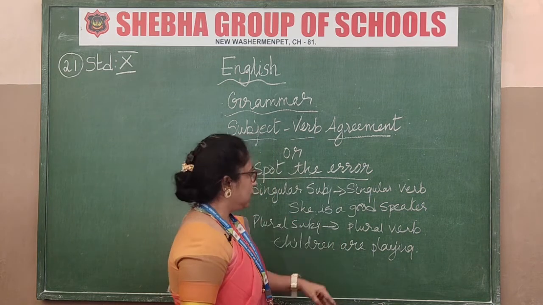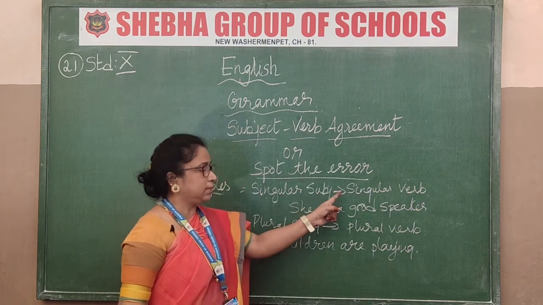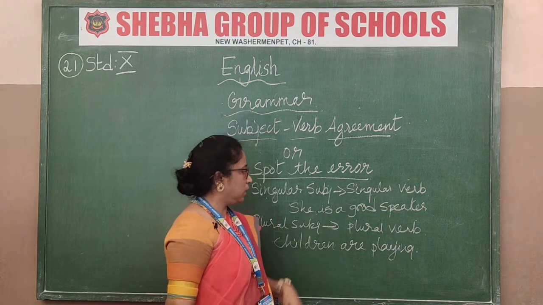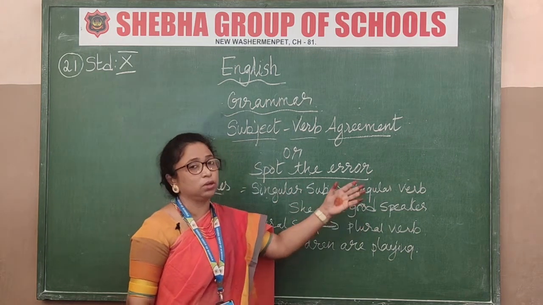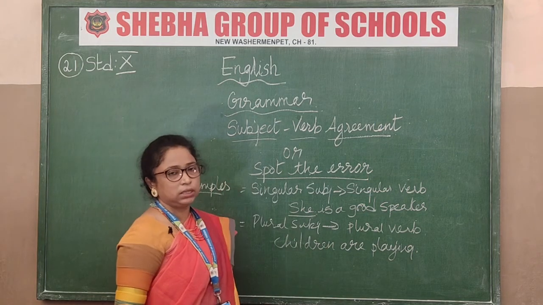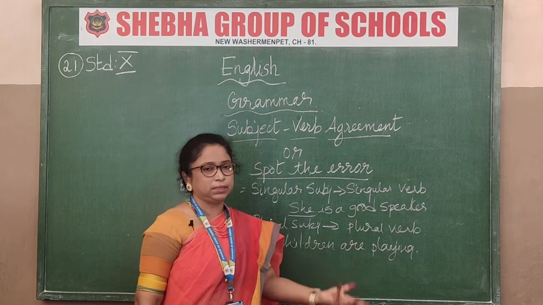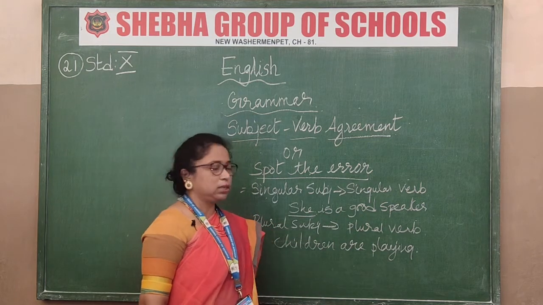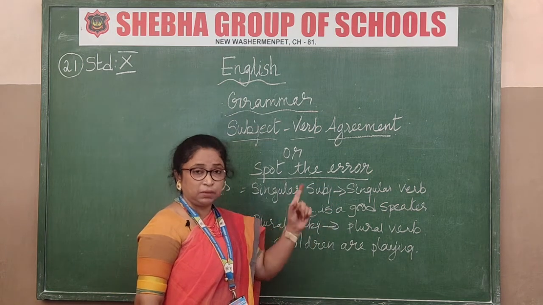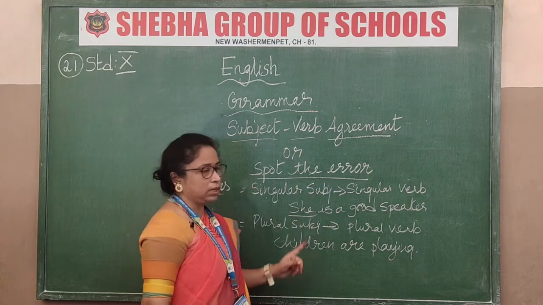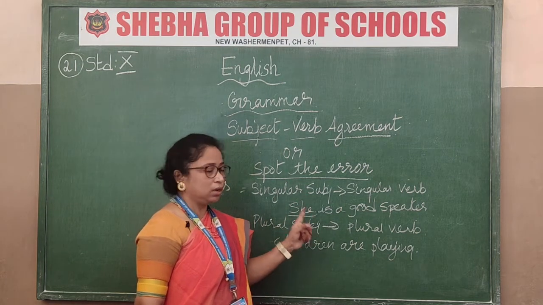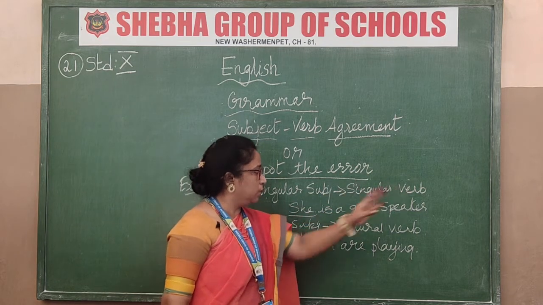Now a singular subject will take up a singular verb. What do you mean by singular subject? This is only he, she, or the name of a person, like Madhumati, or one person, Raju. One person is given, that means it is singular. Now she is singular, right? She is singular, so it will take up what? A singular verb. What is that?